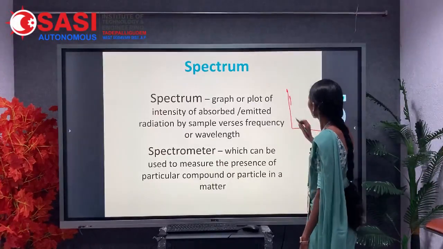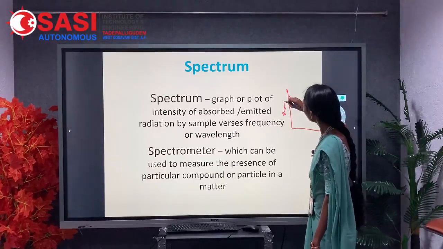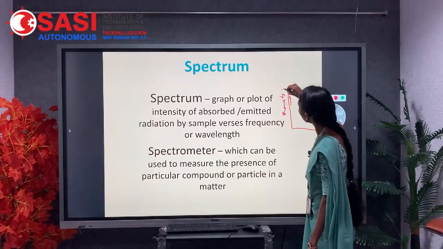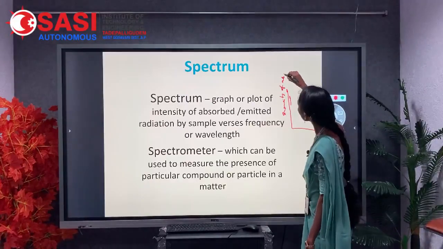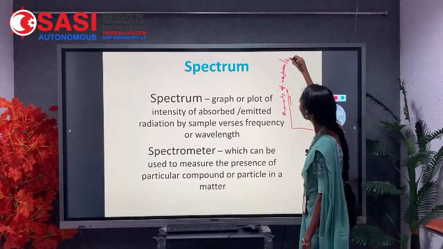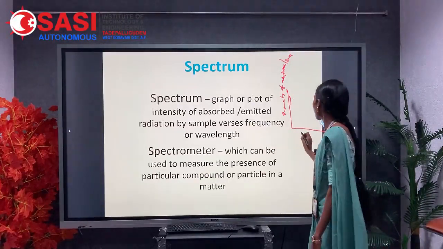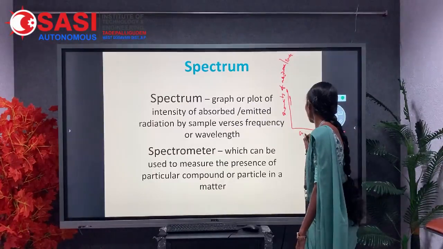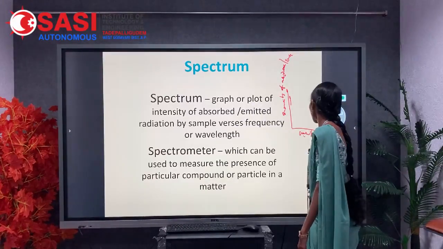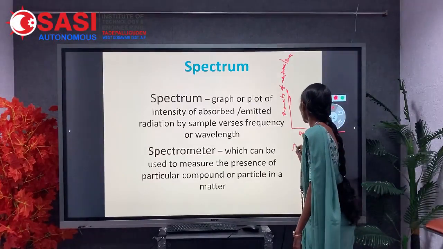Suppose you draw a graph; here we have to consider the intensity of absorbed or emitted radiation versus wavelength or frequency.